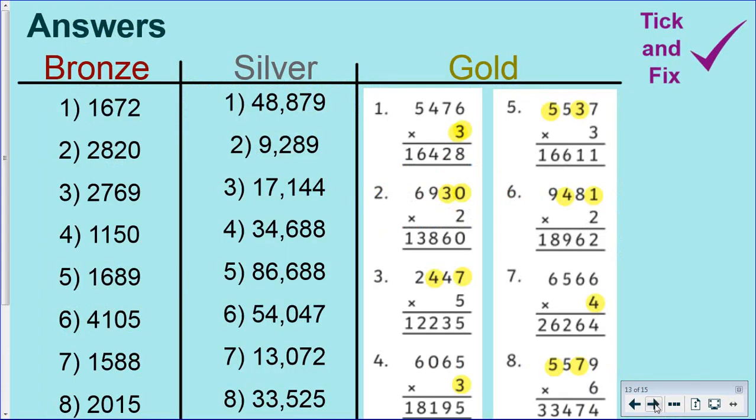Right, let's go through the answers for bronze, silver and gold. For gold, I've just highlighted the correct missing numbers, so it's a bit easier for you to see. Tick and fix. Remember to fix in a different coloured pen so your teacher can see what the mistakes you've made. Pause the screen to check your answers.